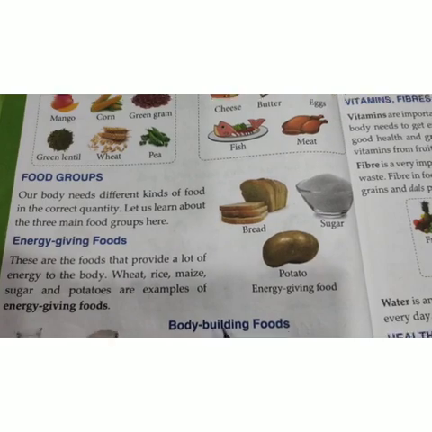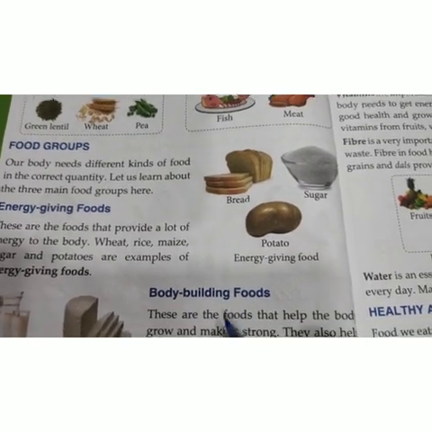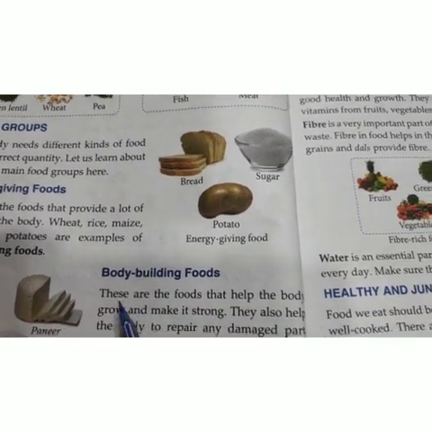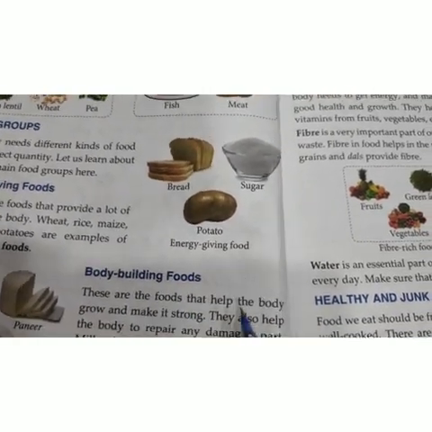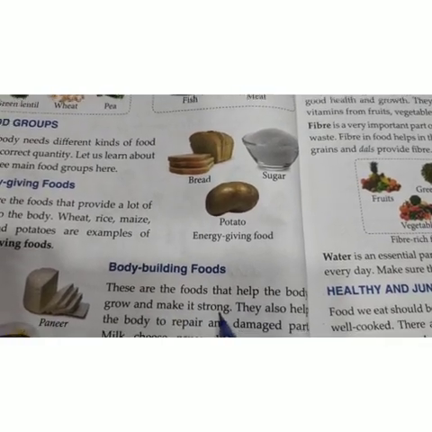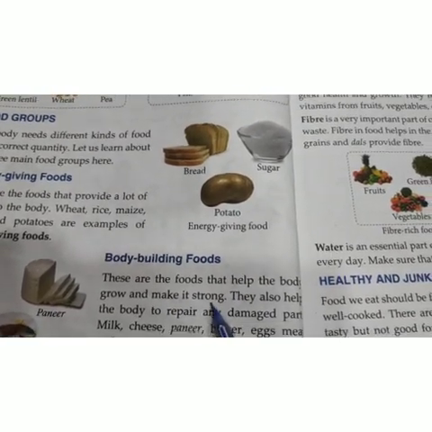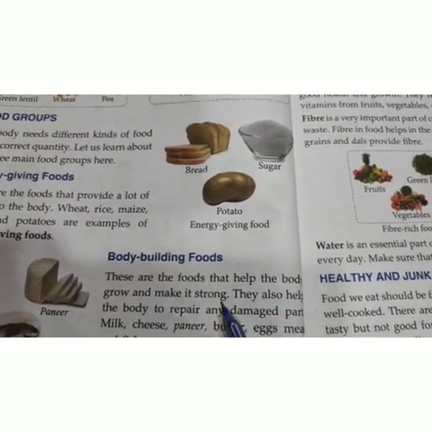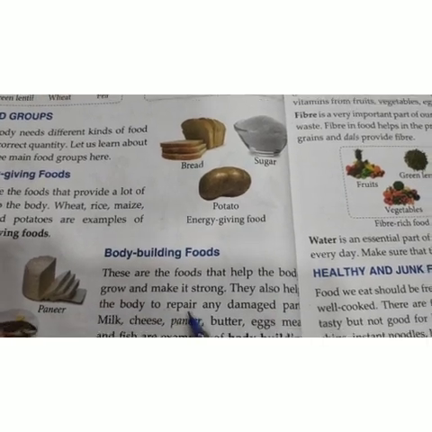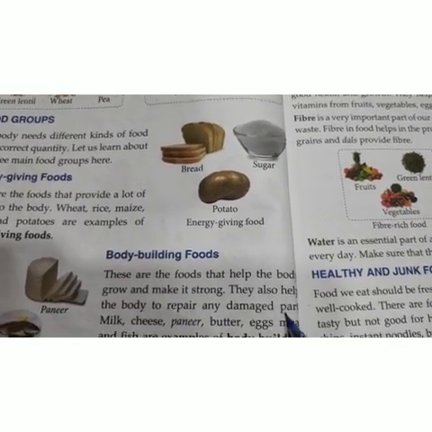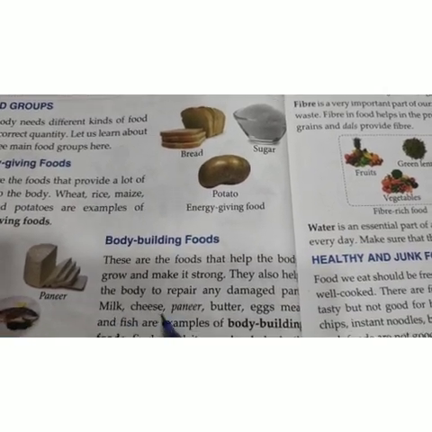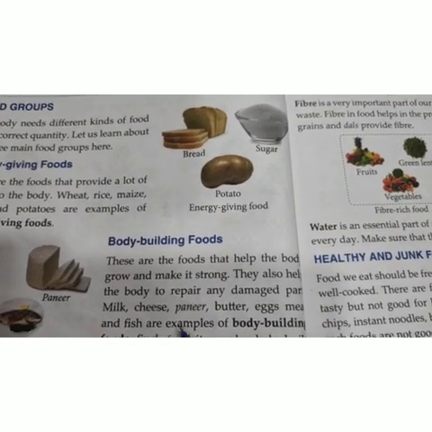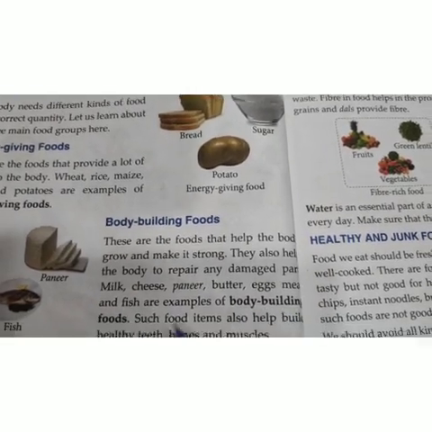Okay. Now come to body building foods. That means we will become a little bit fat. Okay. So how? See, these are the foods that help the body grow and make it strong. They also help the body to repair any damaged part. Milk, cheese, paneer, butter, eggs, meat and fish are examples of body building foods.